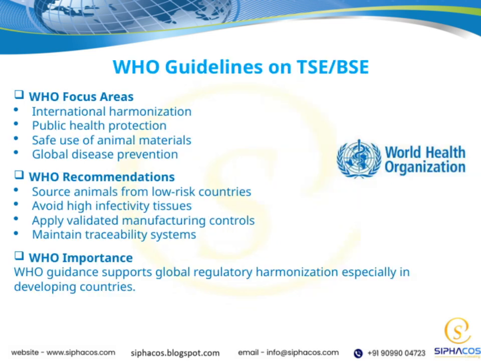The World Health Organization sets clear guidelines on transmissible spongiform encephalopathies, or TSE, and bovine spongiform encephalopathy, BSE. Their focus is on international harmonization, protecting public health, ensuring the safe use of animal materials, and preventing disease worldwide. They recommend sourcing animals from low-risk countries, avoiding tissues with high infectivity, applying validated manufacturing controls, and maintaining traceability throughout the process. These guidelines play a crucial role in aligning regulations globally, especially helping developing countries keep standards strong and consistent.